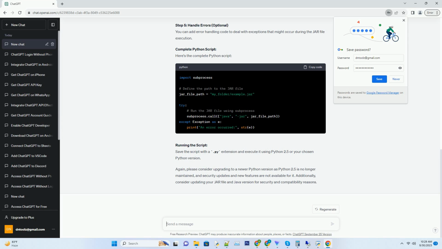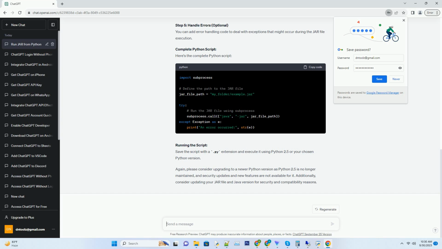Here's a step-by-step tutorial. Step 1. Install Python 2.5, if not already installed. If you haven't installed Python 2.5, you can download it from the Python website, https://www.python.org/download/release/python-251. However, I strongly recommend upgrading to a newer Python version for security and compatibility reasons.